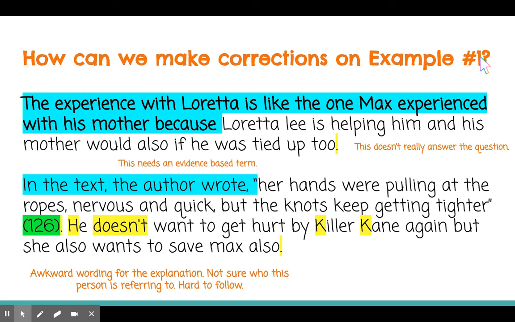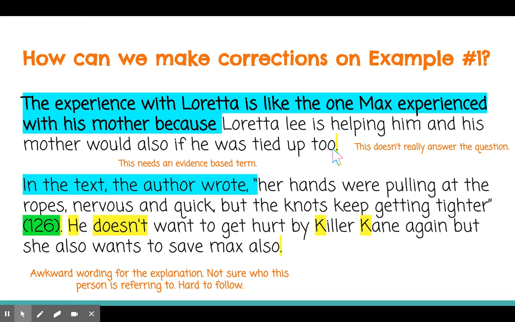So how can we make corrections on example number 1? So right now we just need to look at the letter A. How could we flip the question into a statement? So here, the experience with Loretta Lee is like the experience Max had with his mother because, so this blue highlighted phrase here is how I flipped the question and then left the answer that the author wrote.